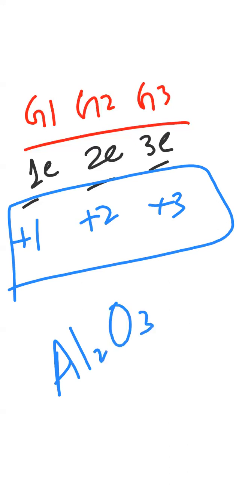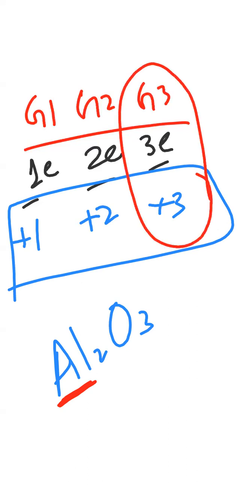For example, Al2O3. If I ask you, what is the oxidation state of aluminum in aluminum oxide? I'm asking you about the current situation of the aluminum, the current state of the aluminum. So you can see aluminum belongs to group 3. Aluminum is not a transition metal. It is not a non-metal. It is there on the positive side. We know very well that metals are positive. So aluminum has plus 3 valency. So the oxidation state of aluminum is plus 3.